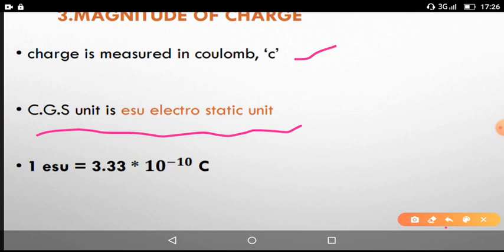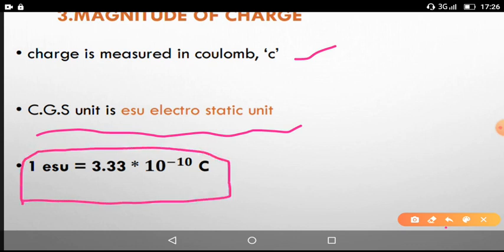Every CGS unit is expressed in the SI system also, like 1 meter equals 100 centimeters. So we have an ESU value in coulombs also. One electrostatic unit equals 3.33 multiplied by 10 to the power of minus 10 coulombs here.